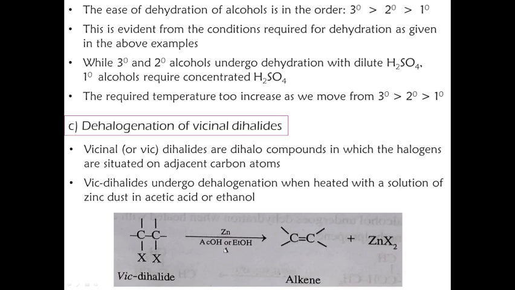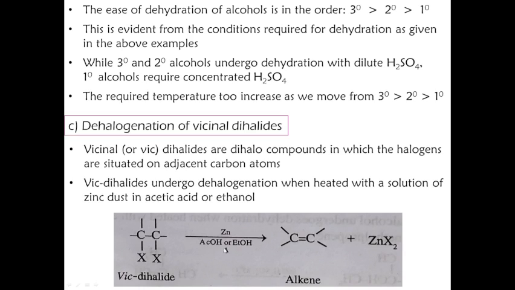So if we take another example, 1,2-dibromoethane, CH2Br-CH2Br, with zinc in acetone, then we get CH2=CH2. Here two halogens are removed from here, and we get ethene. And if we take another example, 1,2-dibromopropane with zinc in acetic acid, then we get propene, CH3CH=CH2. Two halogens are removed from the adjacent carbon atoms, and we get propene.